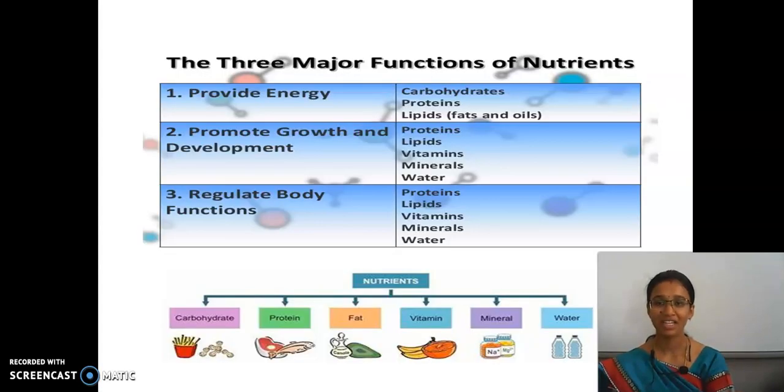So, what are the major functions of nutrients? The major functions of nutrients and the functions of food are the same, because nutrients are nothing but what we get from the food. First one is to provide energy. Second one is to promote growth and development of the body. The third one is to regulate body functions. Clear?